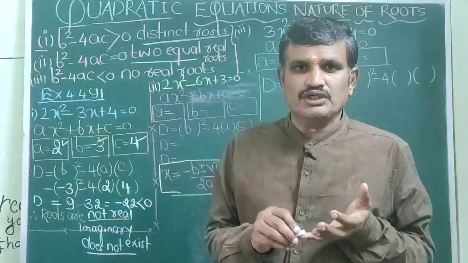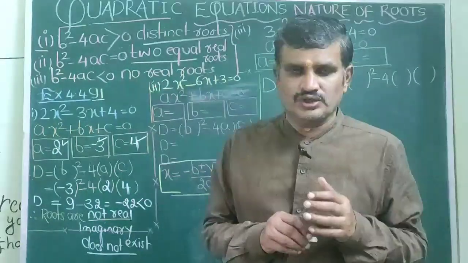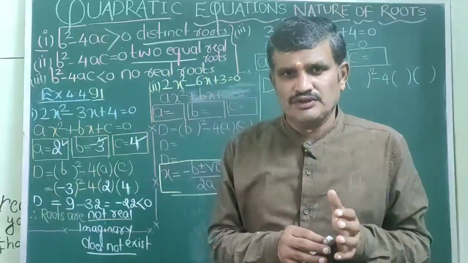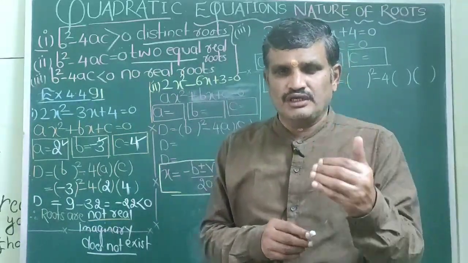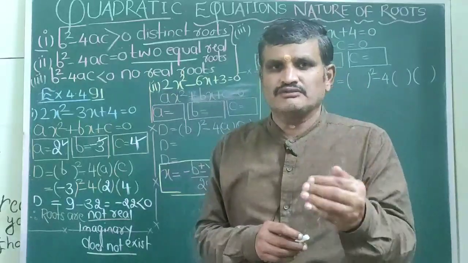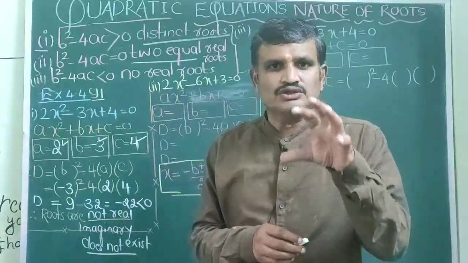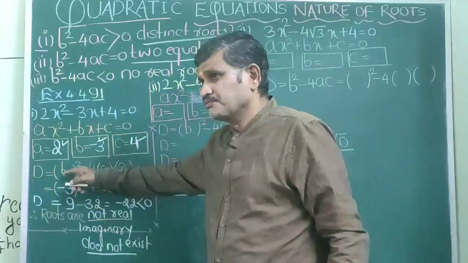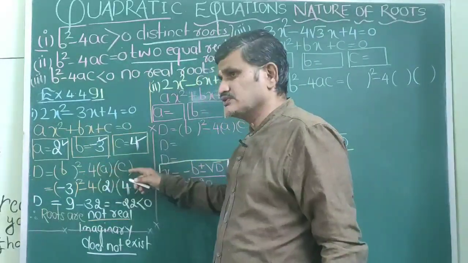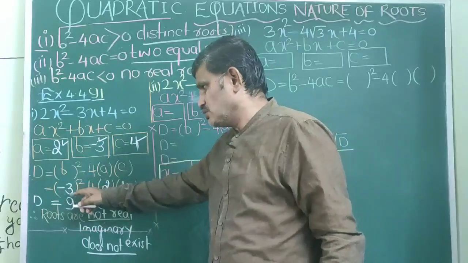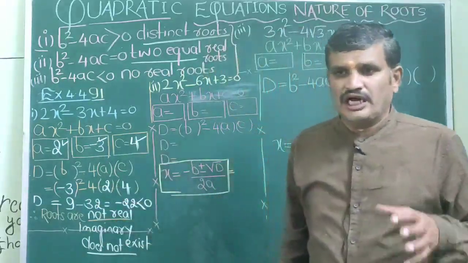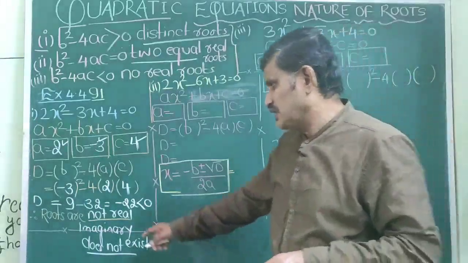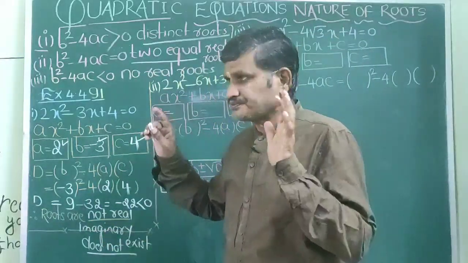From the quadratic equation, you are supposed to tell what kind of roots you are going to get. So I have taken the first quadratic equation. From that, I have taken the values of A, B, and C. After that, in the second step, I have found the value of the discriminant D. D is equal to B squared minus 4AC. That is equal to minus 22. I am getting the discriminant negative, and if the discriminant is negative, we say that the roots are imaginary.